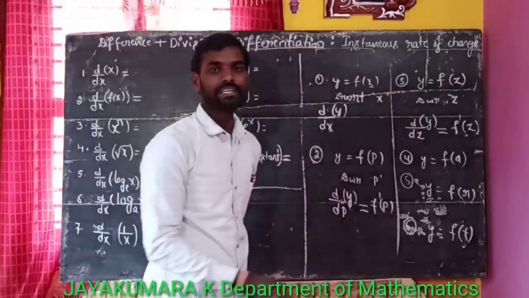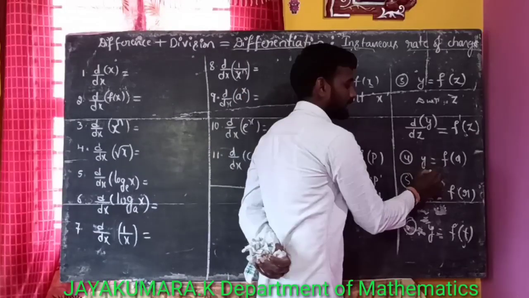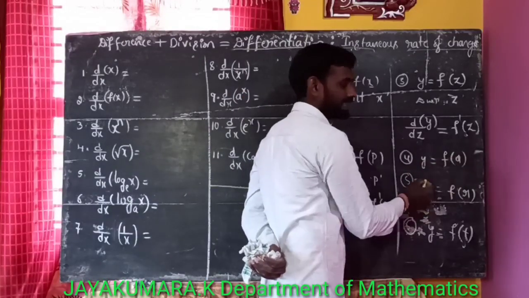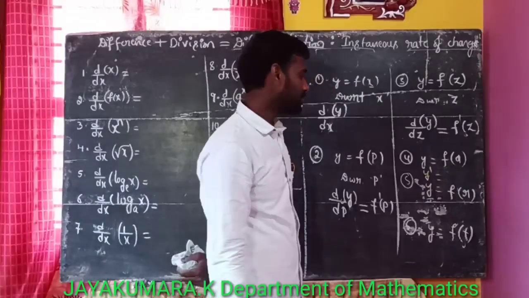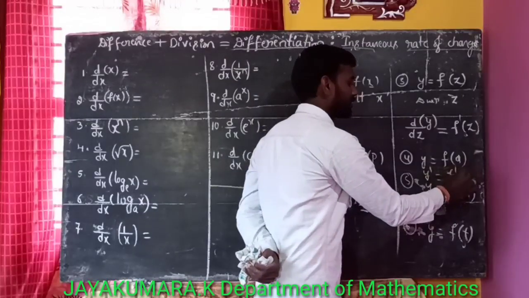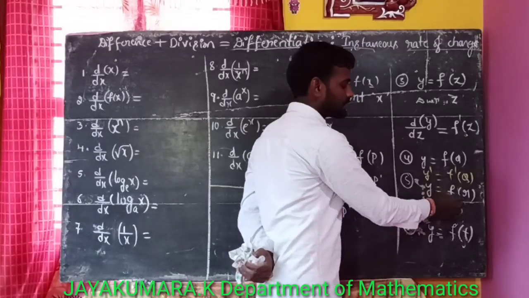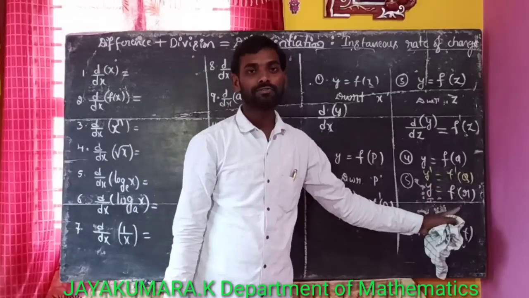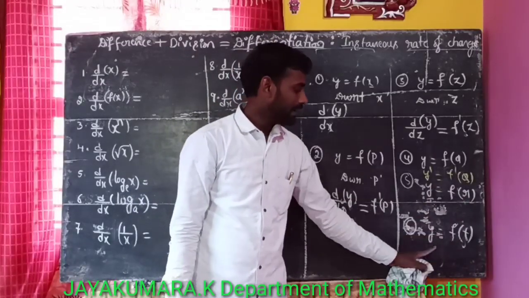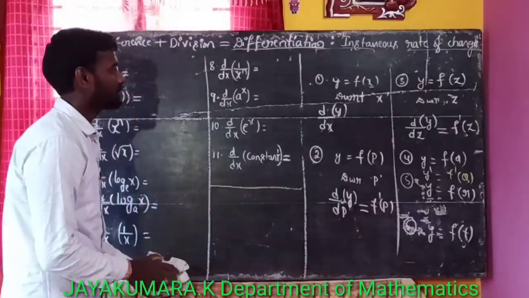That means differentiate that with respect to what? t. Here y is equal to f of q, so y dash is nothing but the derivative of it. y dash is equal to f dash of q. Here y is equal to f of r, differentiate this with respect to r. That is y dash is equal to f dash of r. This is y dash is equal to f dash of what? t. f dash of t.